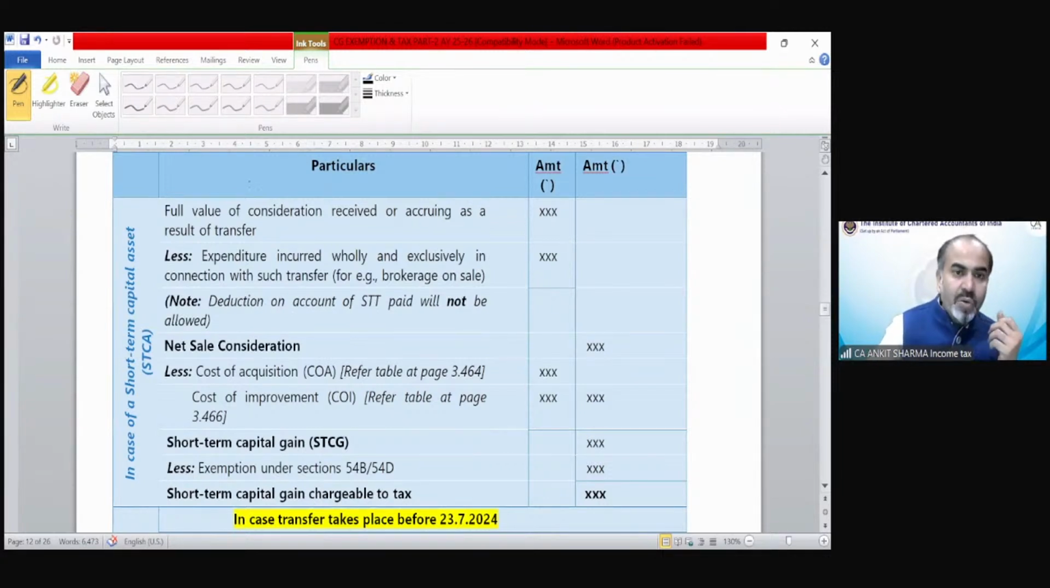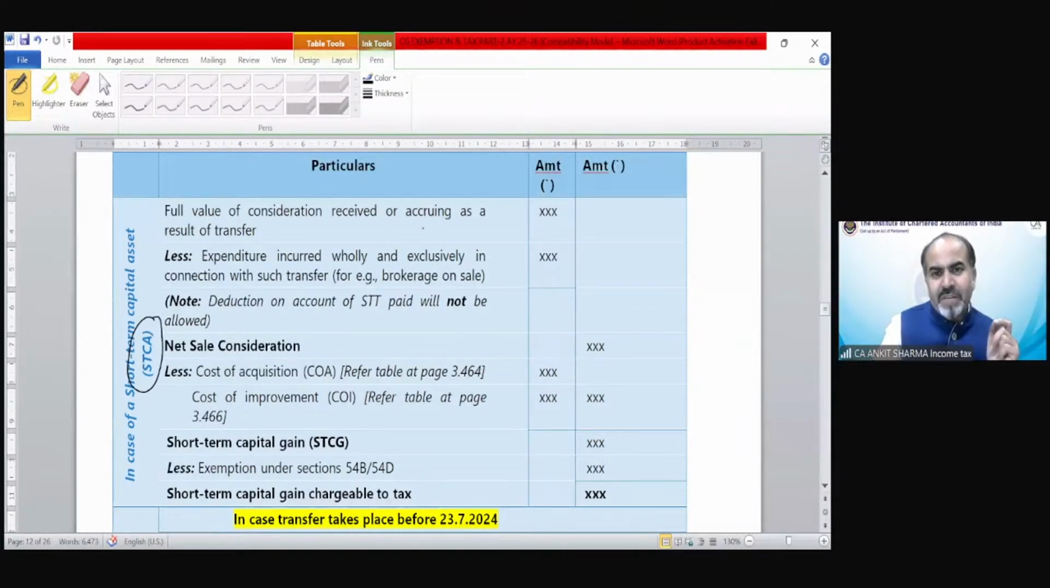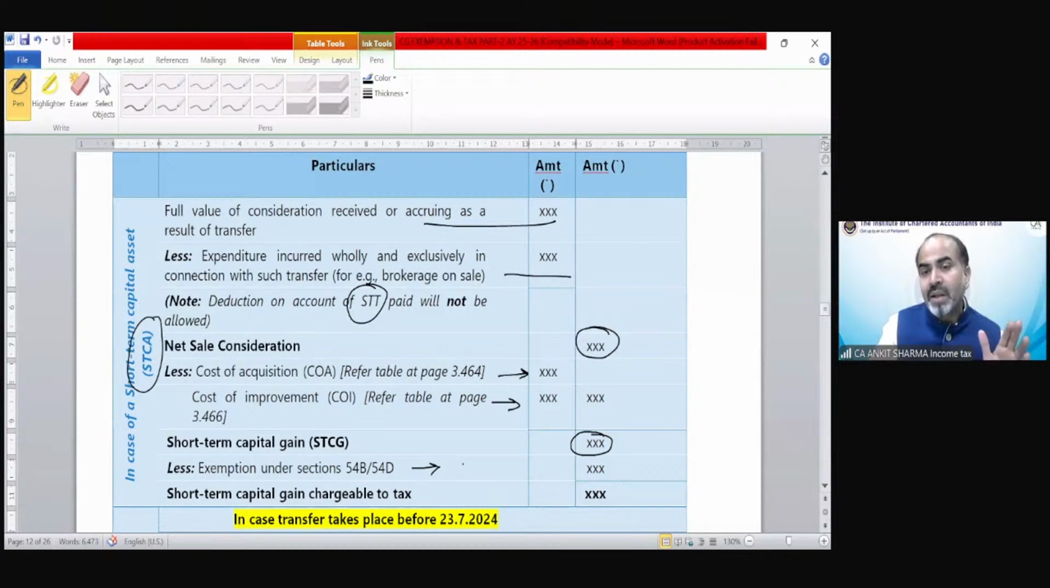And this is the proforma for how to calculate short-term capital gain. This is from your study material, of course. So we all know now that we need to take the sale consideration, deduct the expense on transfer, with no deduction for STT, securities transaction tax. So we will have our net sale consideration. Then we need to deduct the cost of acquisition and cost of improvement, which will result in our short-term capital gain. Only two exemptions would be applicable in case of short-term capital gain, section 54B or 54D. In all other cases, it would have to be long-term capital gain. Clear?